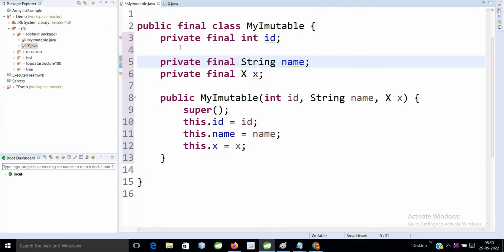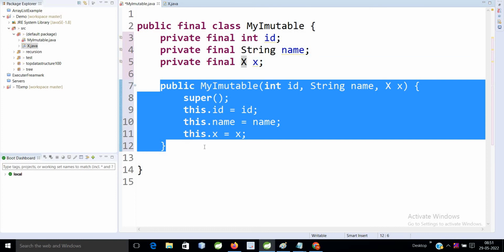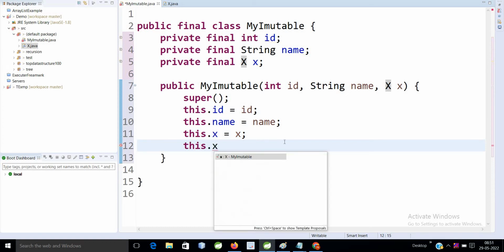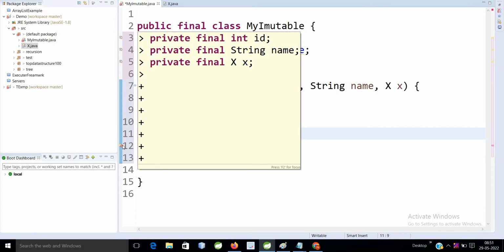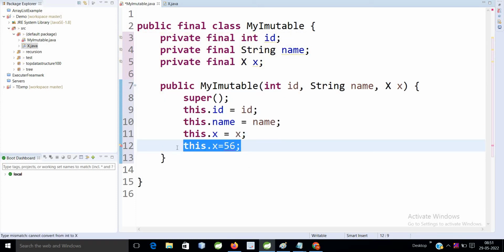Okay. So we have three fields: id, name, and one custom object. If you see here, we have initialized only once. If I also want to initialize once again, see here, this.x is equal to 56, the assignment operator will not work because you have already initialized this x. So only once you can initialize this variable, so that no one can change your content.